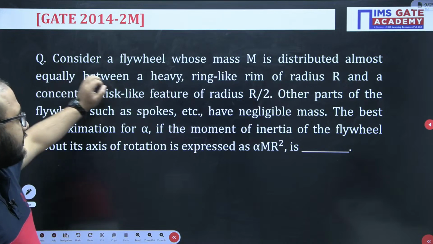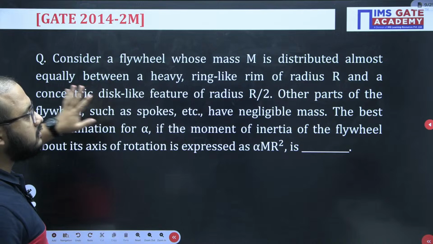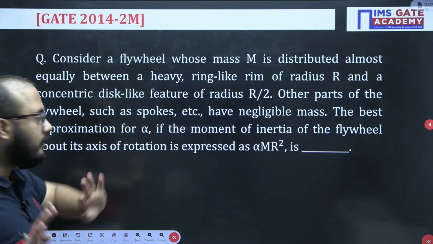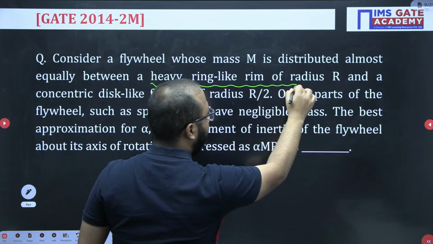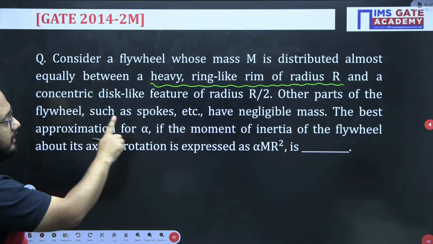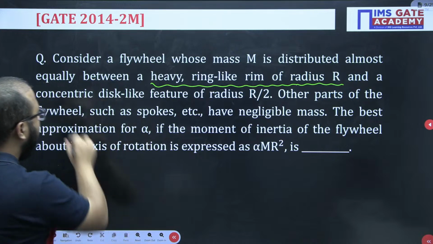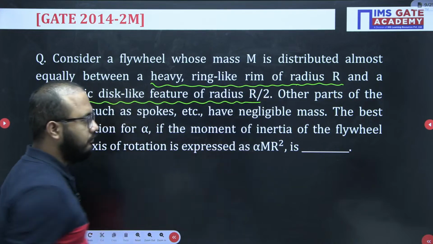Now consider a flywheel whose mass capital M is distributed almost equally between a heavy ring like rim of radius r and a concentric disc like feature of radius r by 2.